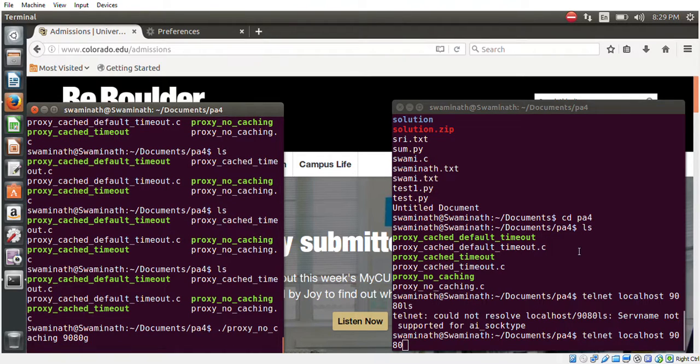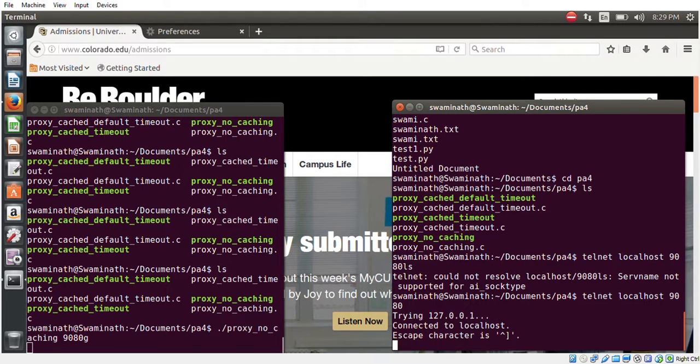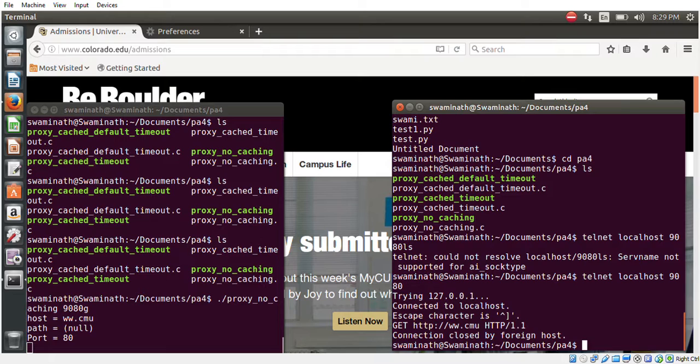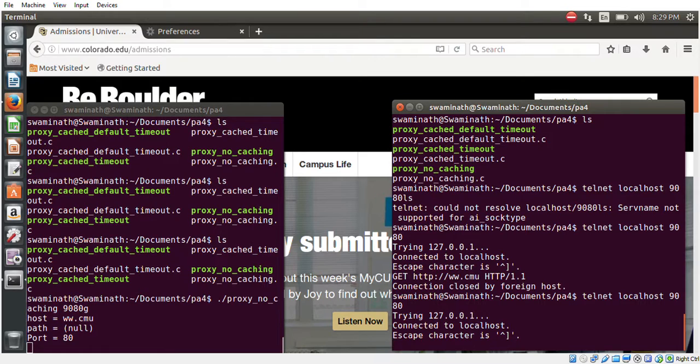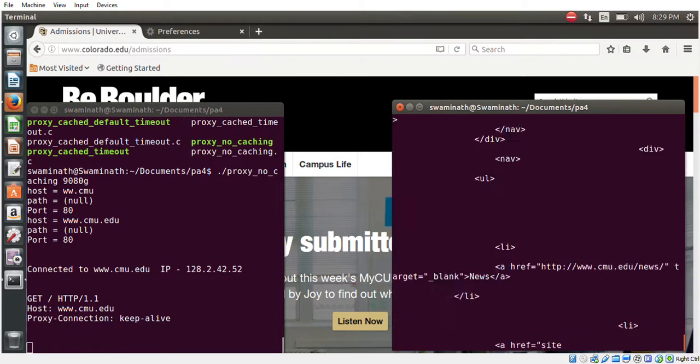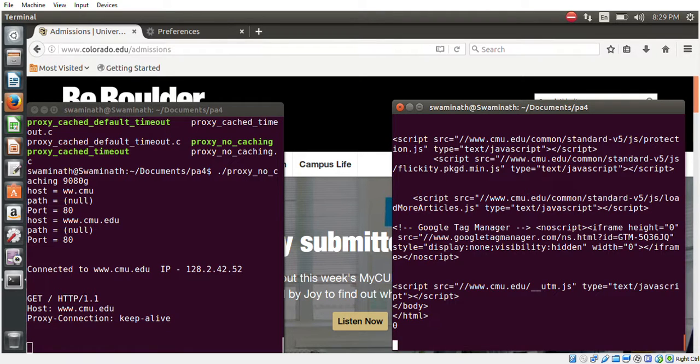So now I'm executing my code without caching, so a basic proxy. I'm testing for keepalive connections now. You can see here, I have used 4 threads, so this should handle multiple connections. Let me just execute again. So you could see here that it's keepalive, and you could see the response and the connection is still open.